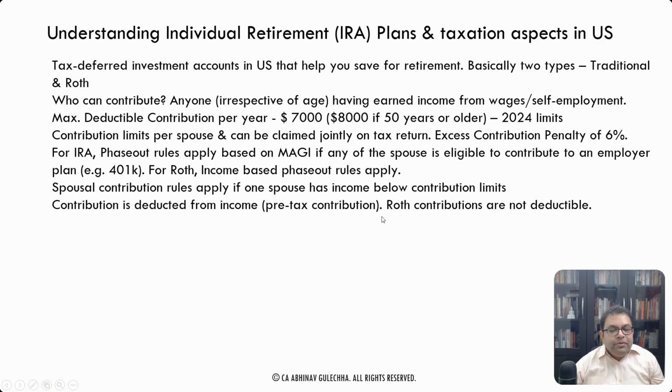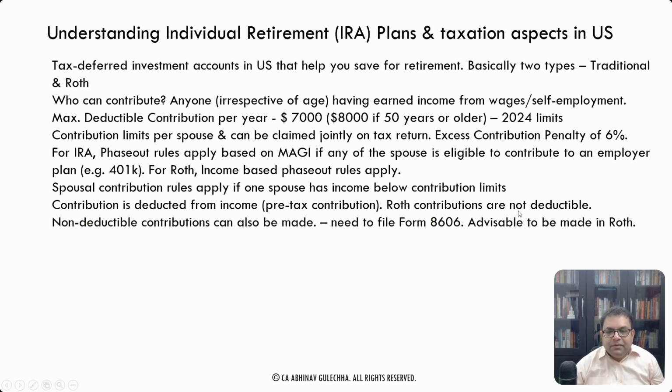Okay. Now, contribution is deducted from income. It's a pre-tax contribution. Roth contributions are not deductible, right? Roth are basically post-tax. You contribute from post-tax money. So basically, they are not deductible, right? But the withdrawal is tax-free for Roth. Now, non-deductible contributions can also be made, as I discussed earlier. If you want to contribute anything above $7,000, right, you can contribute, no problem. But you need to file Form 8606, right?